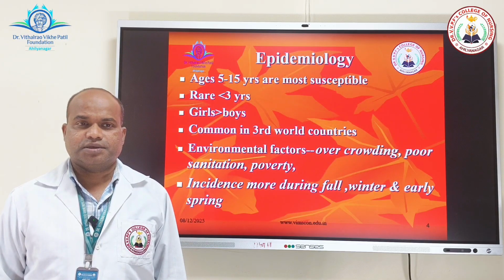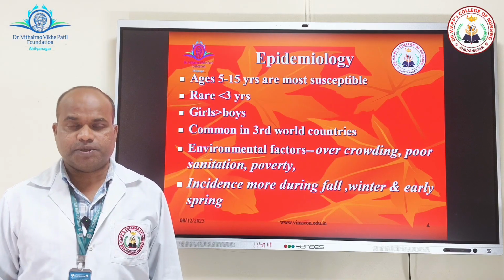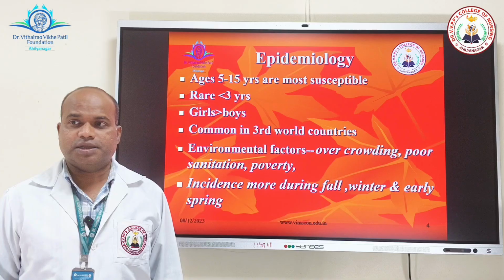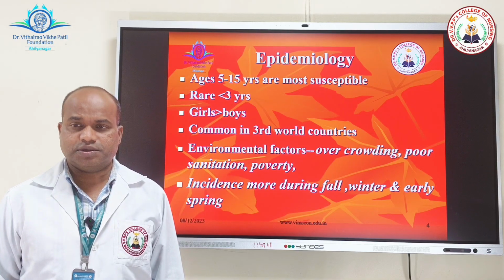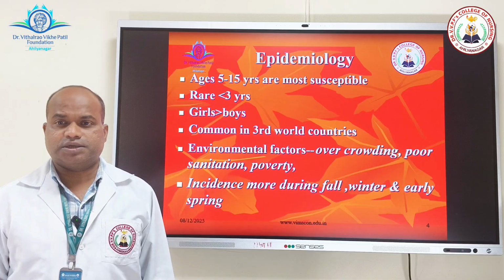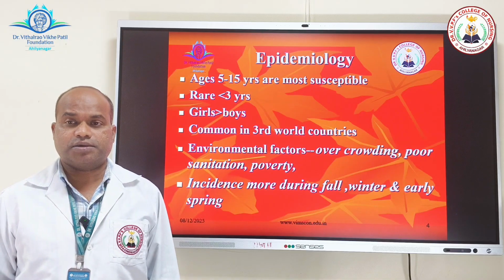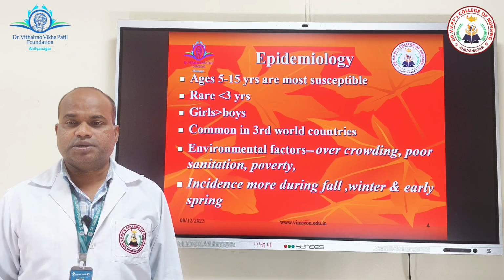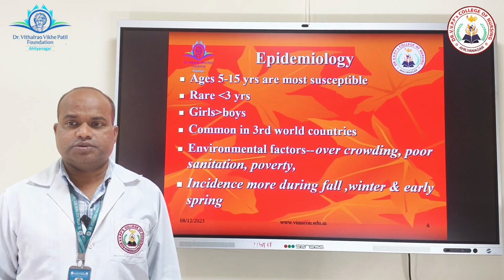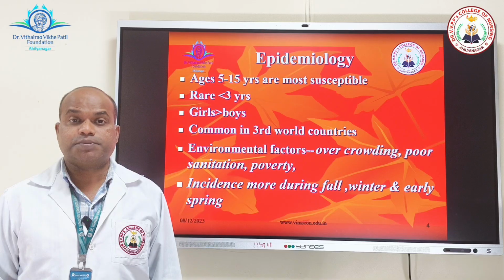Looking at the epidemiology, ages from 5 to 15 years are most susceptible. It is rarely occurring below 3 years of age. Girls are more commonly affected than boys. This is common in third world countries. Now, environmental factors involved here are overcrowding, poor sanitation and poverty. The incidence is more during fall, winter, and early spring.